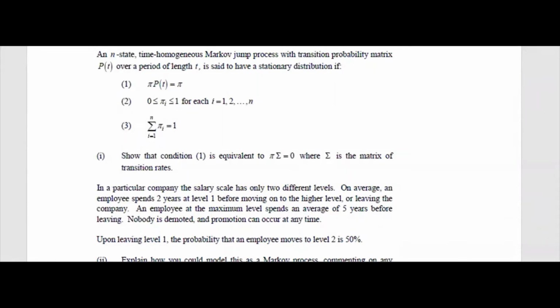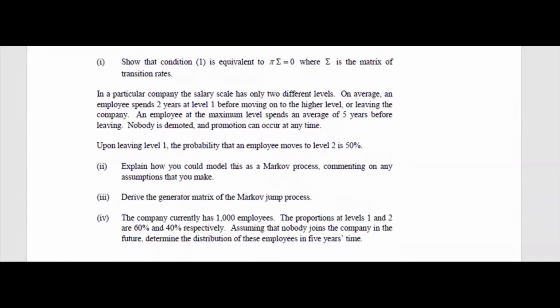An n-state time homogeneous Markov jump process with transition probability matrix Pt over a period of length t is said to have a stationary distribution. If all the things are given, that's fine. We'll directly go to this one.